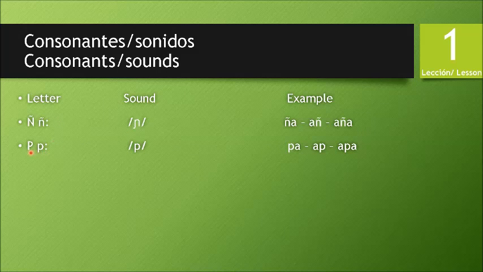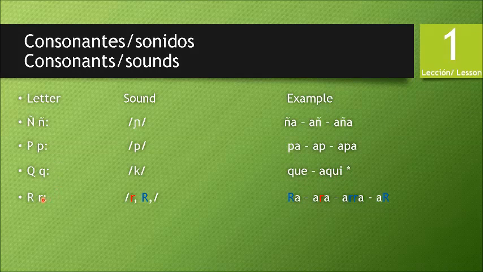The letter P with the sound P. Example, pa, apa, clearly. The letter Q sounds like K. Example, que and aquí. But you're gonna see that that sound is always with the combination Q, U, and another letter like E or I. Okay, only E or I.